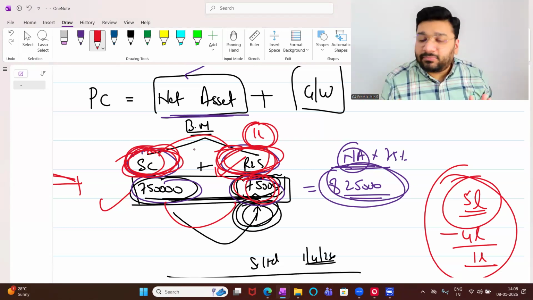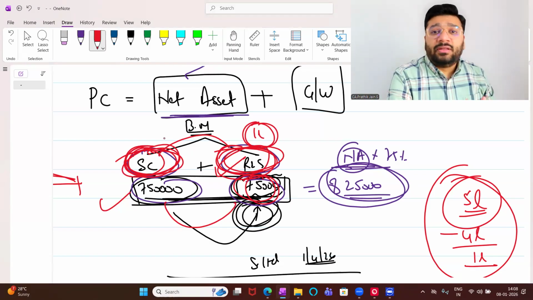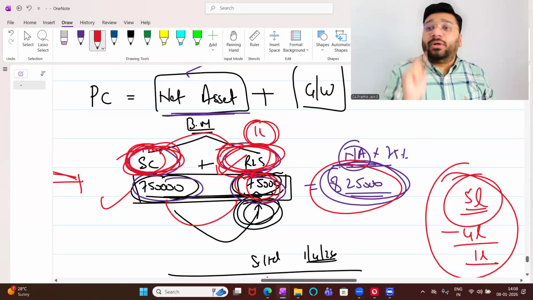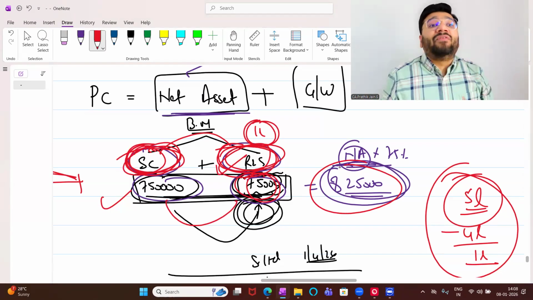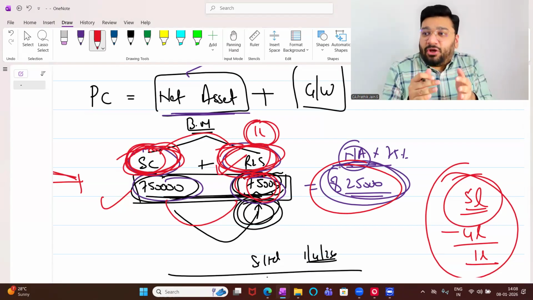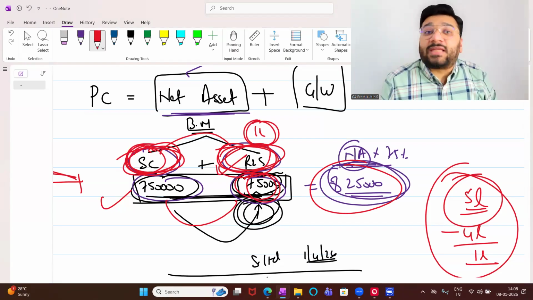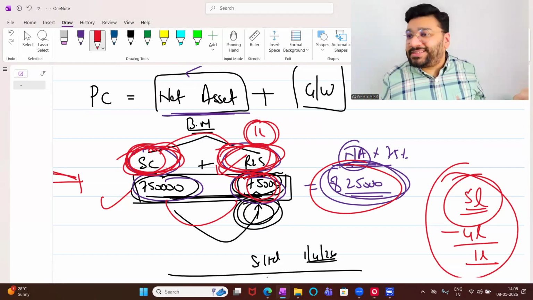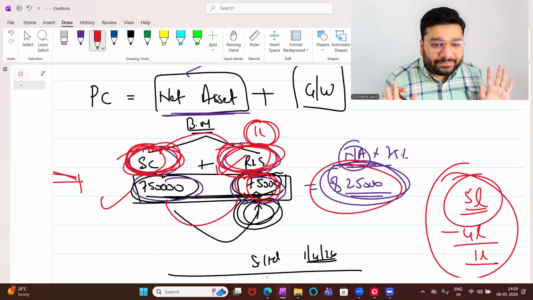Okay, not okay? In this question, this Mr. X is a dummy fellow. The value of his share is how much? 825. But he sold his shares for how much? 750 itself. Maybe X was in need of money. He was in urgency of money, so he sold the shares at discounted price. So which is discount for him, loss for him, gain for us. Gain for us. Any difficulty?